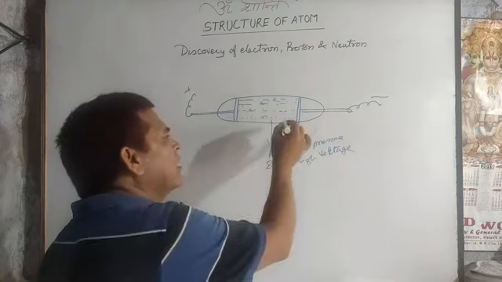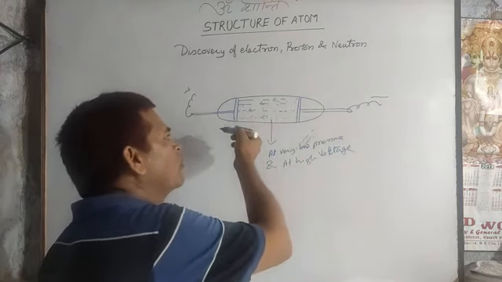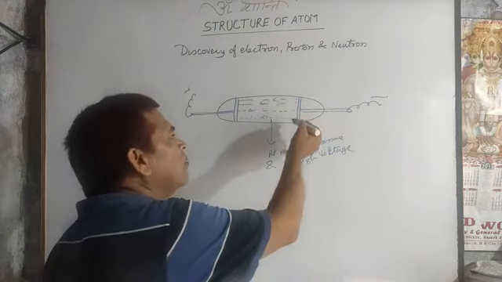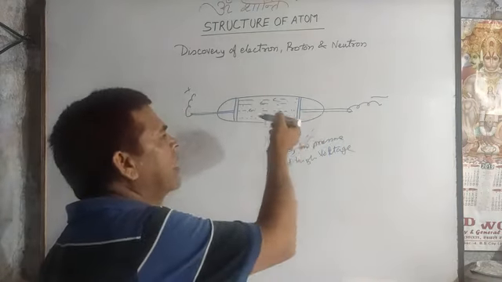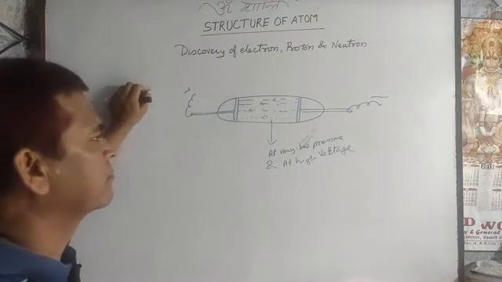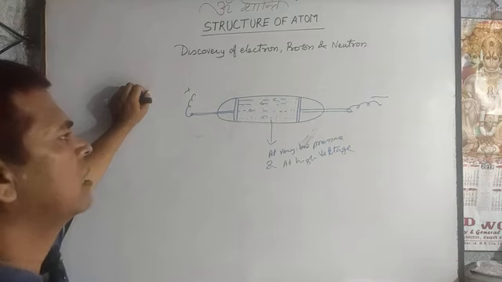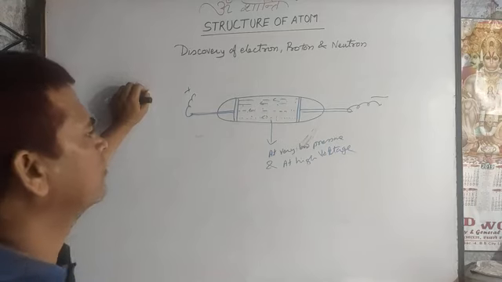In fact, it is particles that emit from the cathode and move toward the anode, but because of the continuous flow they look like a ray, that's why it is known as the cathode ray, but it is particles. Later the characteristics of that particle or ray were observed.